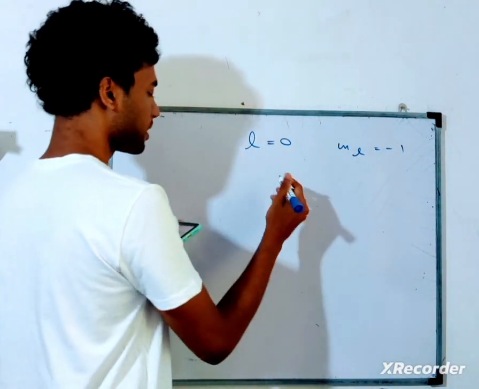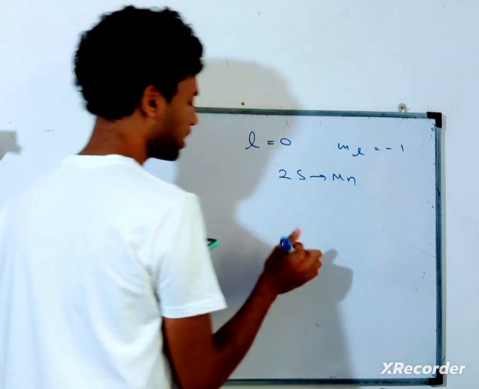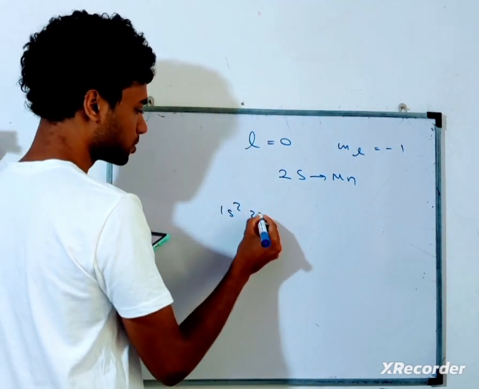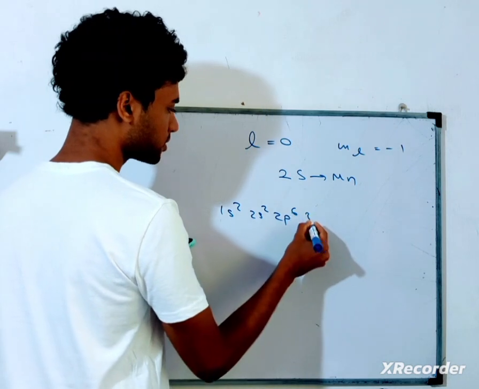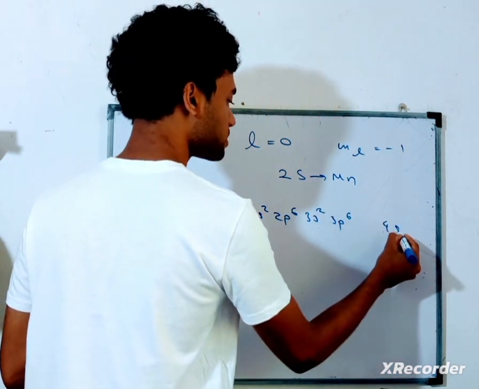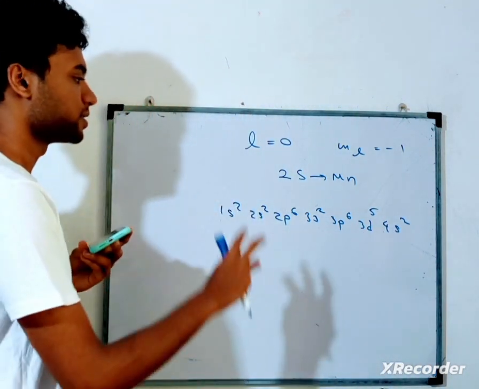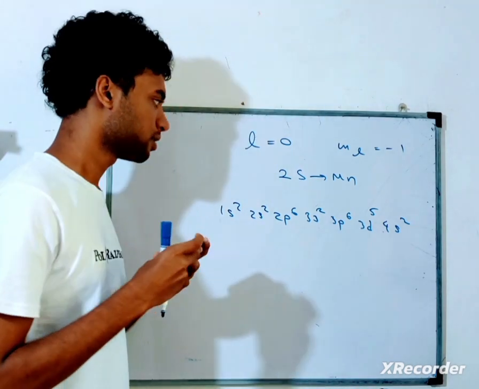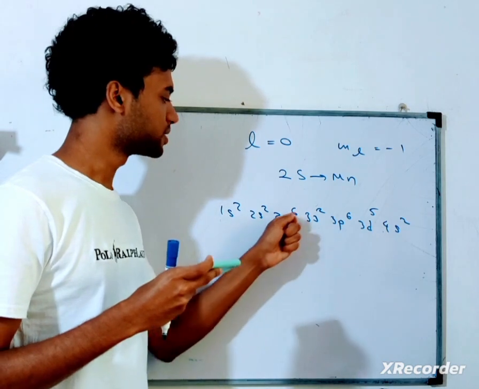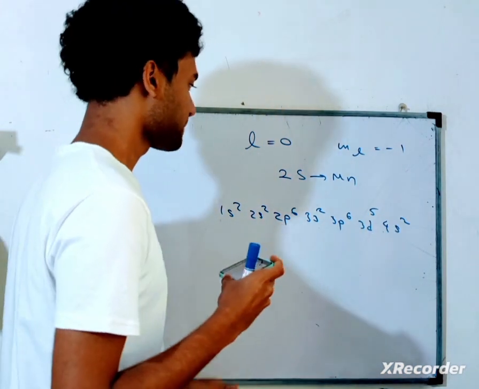All right, let's see. Manganese has an atomic number of 25. Let me write the electronic configuration of manganese: 1s2, 2s2, 2p6, 3s2, 3p6, then 4s2, and then 3d5 is how you write it. So we have 25 electrons for atomic number 25. So 1s2, 2s2, 2p6, 3s2, 3p6, 3d5, and 4s2.